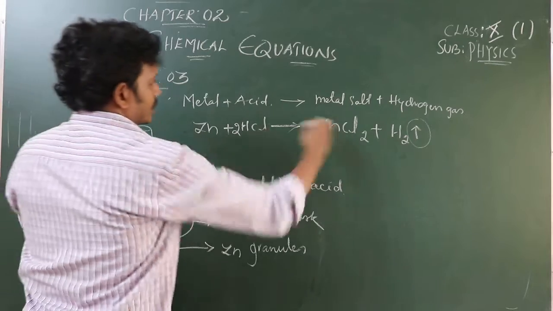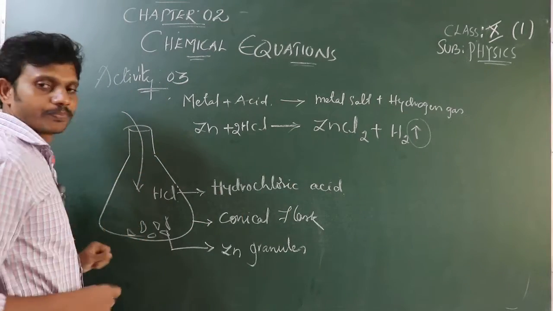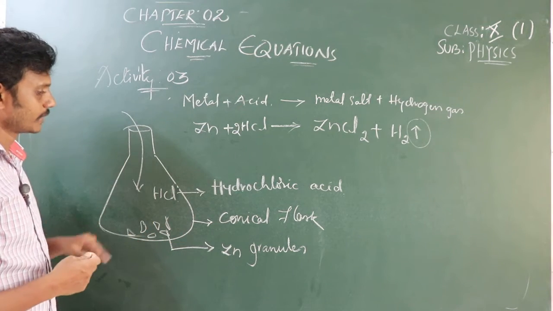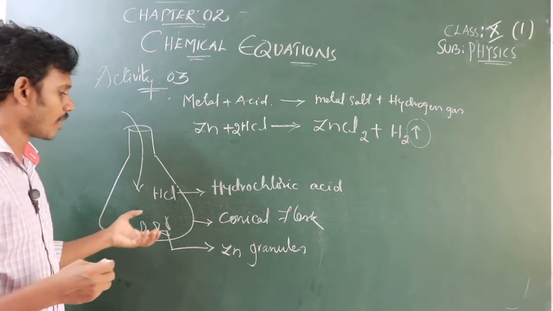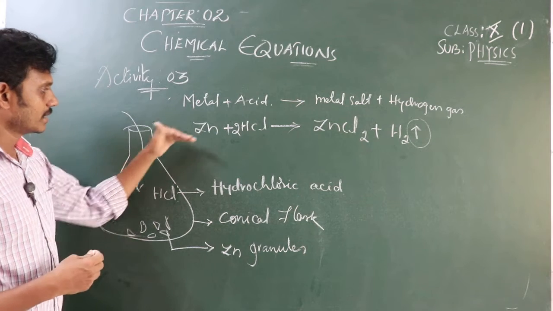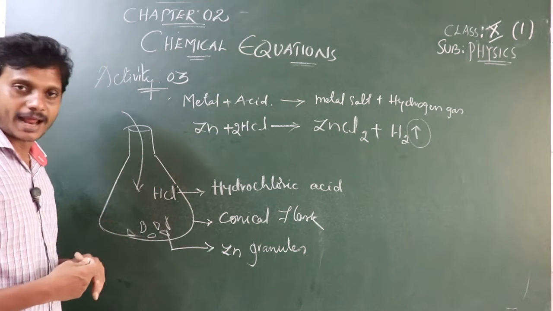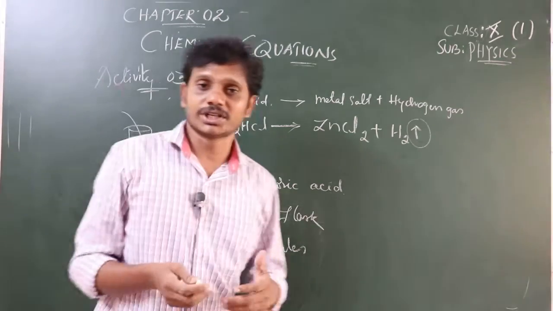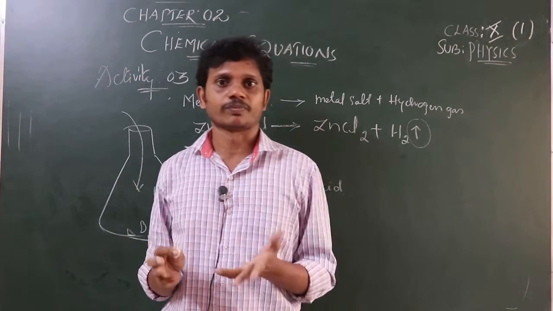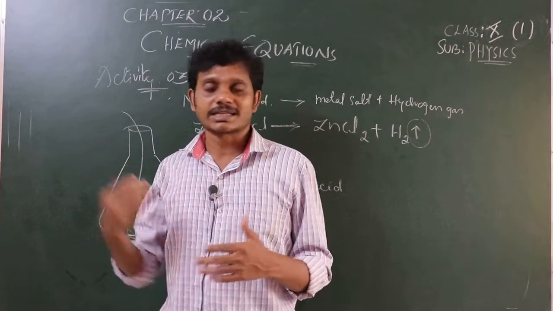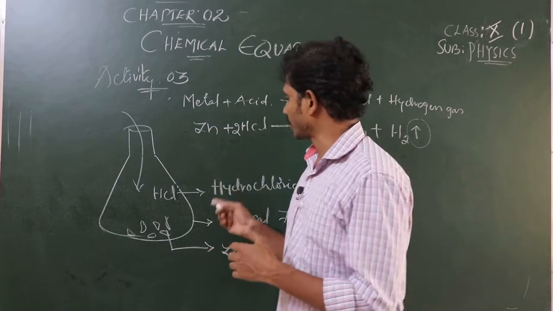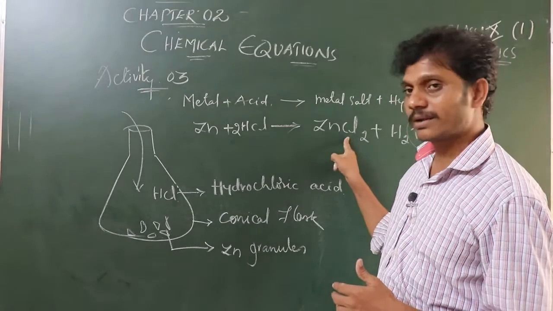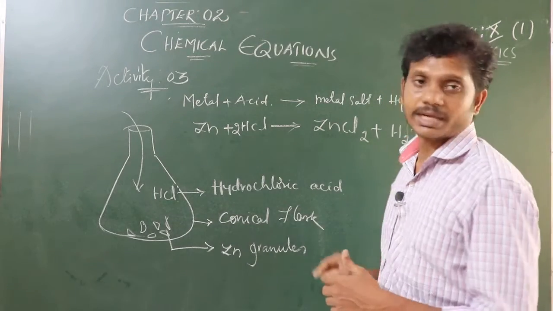So this is the chemical reaction that takes place when you add these both. First, we take a beaker or conical flask, and in this conical flask let's add a small amount of zinc granules, and to this let's introduce some HCl, hydrochloric acid. When these both are added, do they keep quiet? No. Metal readily reacts with acid. It shows a reaction with this acid, and it produces ZnCl2, zinc chloride, along with hydrogen gas.